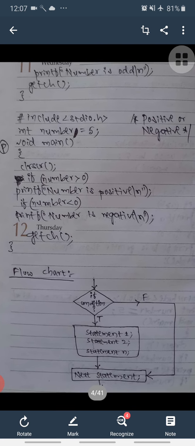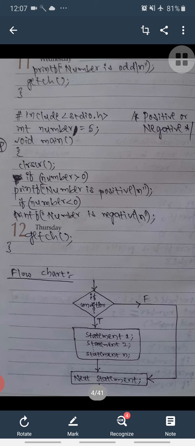The flowchart is like this. By observing this flowchart, you will easily understand the flow of the if statement. The arrow mark is coming to one rhombus or a diamond. In the diamond, we always check the conditions. So here I have written the if condition with a question mark. This condition may be true or false.